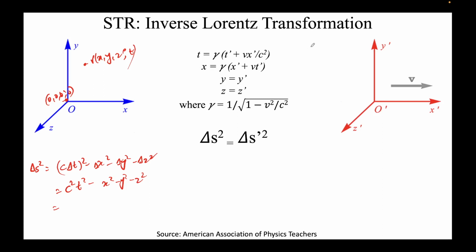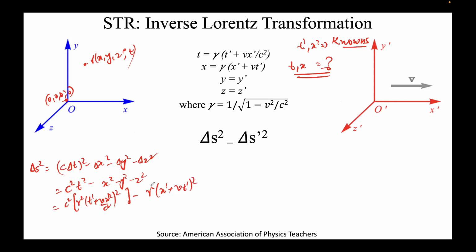And I'll put these values here, because these t prime and x prime are knowns. Remember, t prime and x prime, we know their values, we call them knowns, and t and x are unknowns or dependent variables, whatever you want to call them. So I'll replace the value of t here, so it will become c square gamma square times (t prime plus v x prime over c square) whole square, minus gamma square times (x prime plus v t prime) whole square. I'm just dropping y and z, it will not change the algebra much.